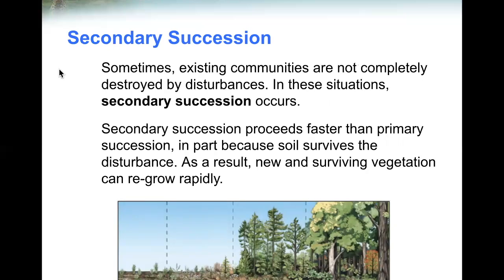Sometimes existing communities are not completely destroyed by disturbances. In these situations, secondary succession occurs. Secondary succession proceeds faster than primary succession, in part because soil survives the disturbance. As a result, new and surviving vegetation can regrow rapidly.